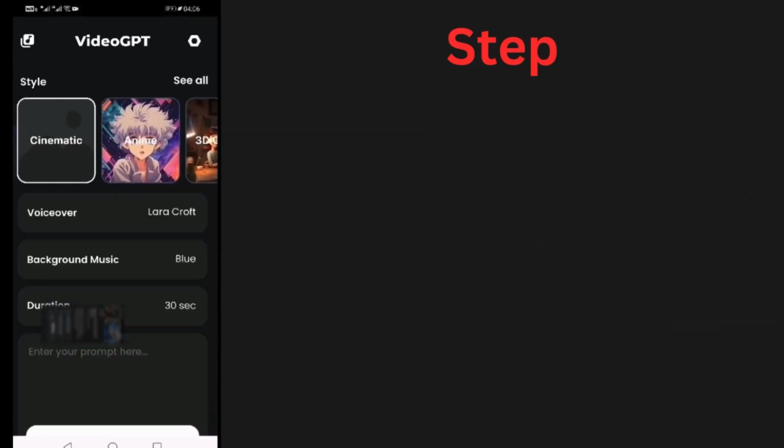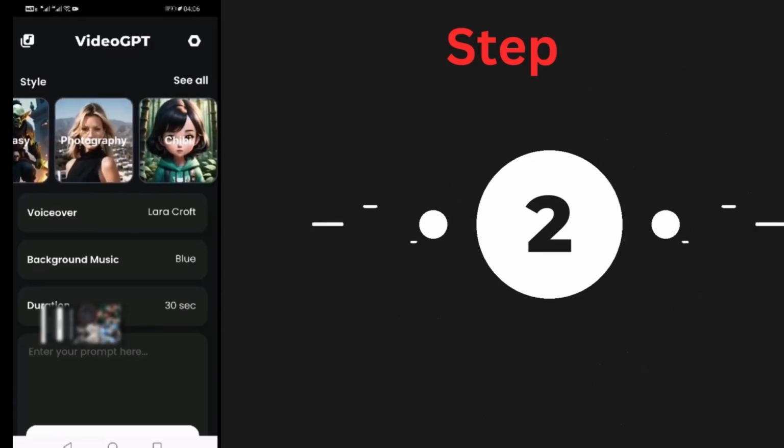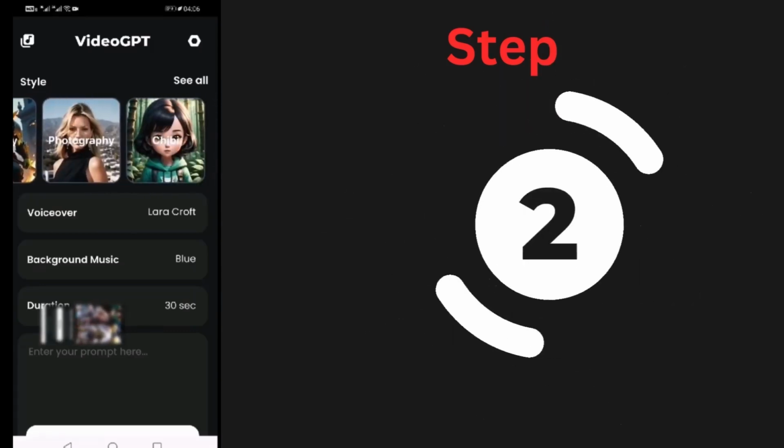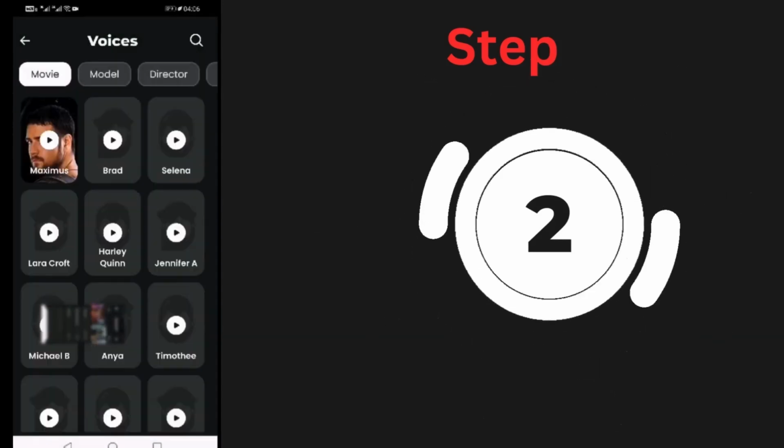Next, choose your style, tweak settings, and add music or voiceover. Type your video idea or script. The AI will generate scenes automatically.